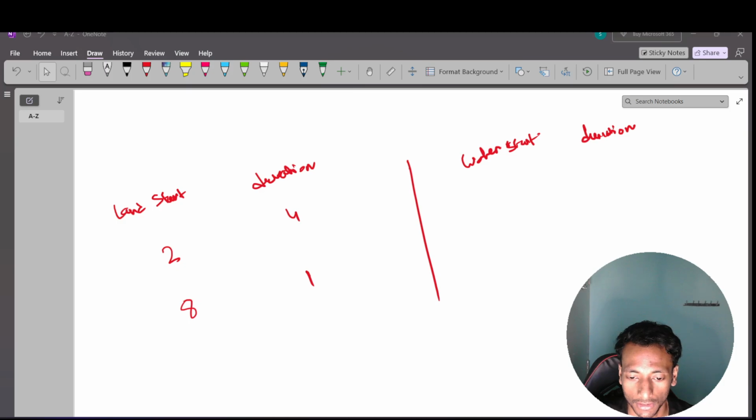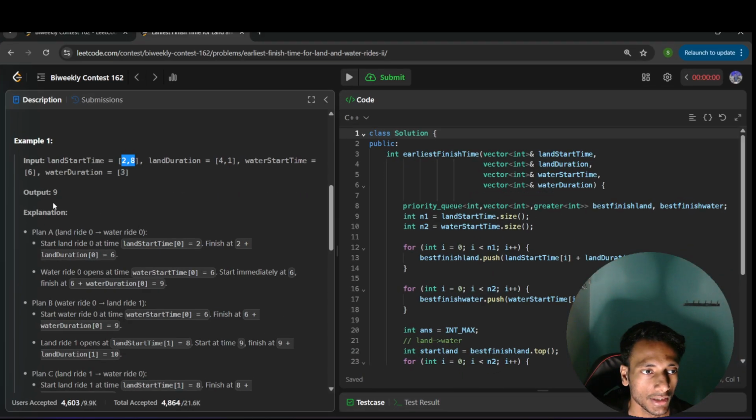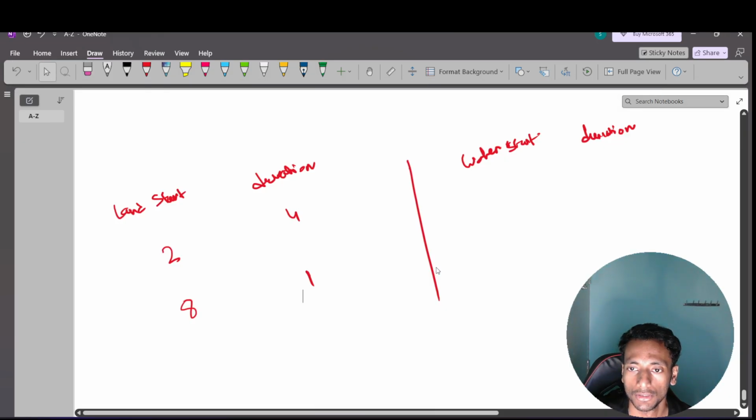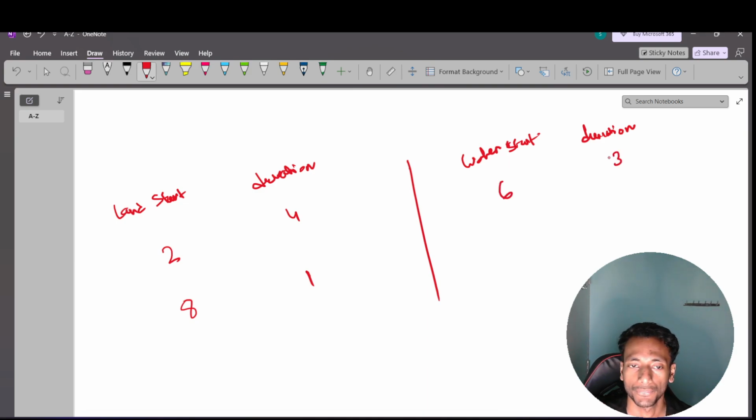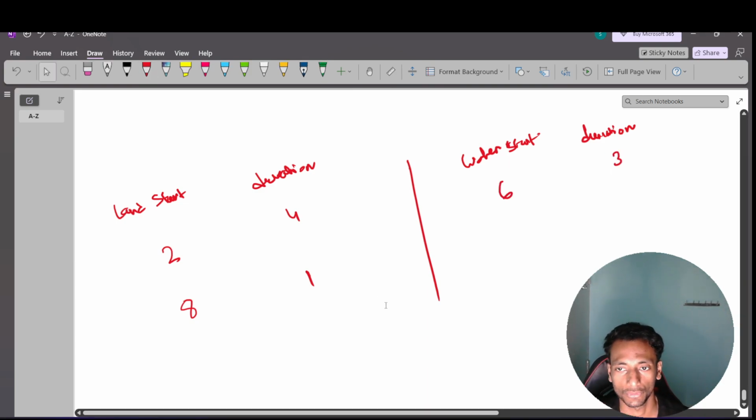Similarly, there is a water ride also. So there is only one event in the water ride. It starts at time 6 and the duration is 3. Clear? So it will start from 6 and the duration is 3. So how can you think that we can solve the problem?